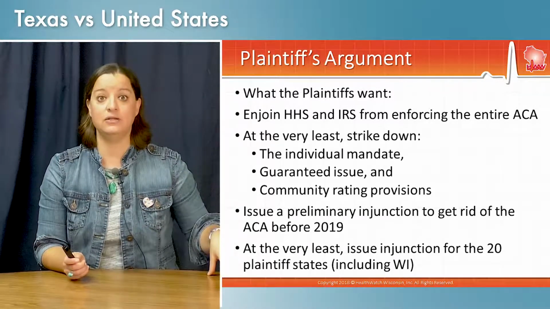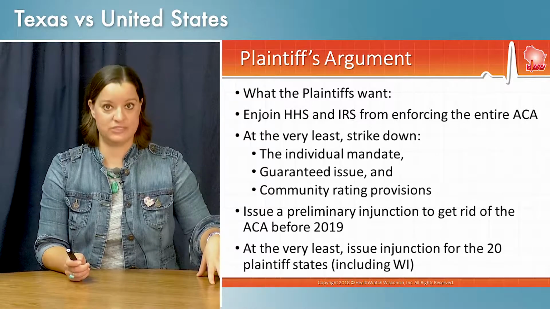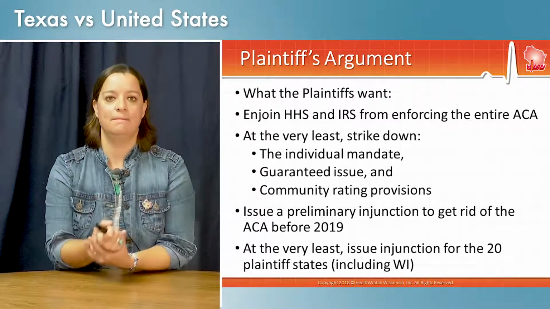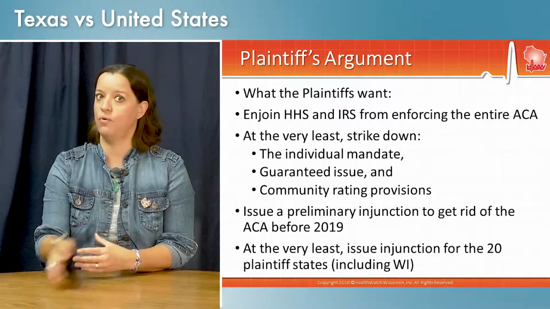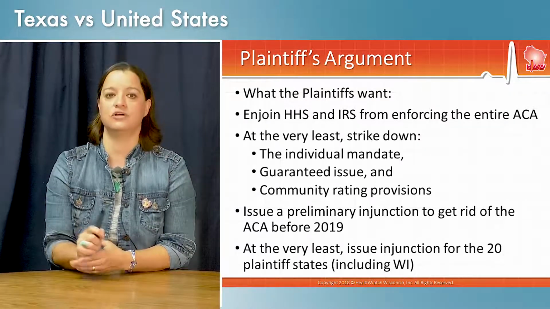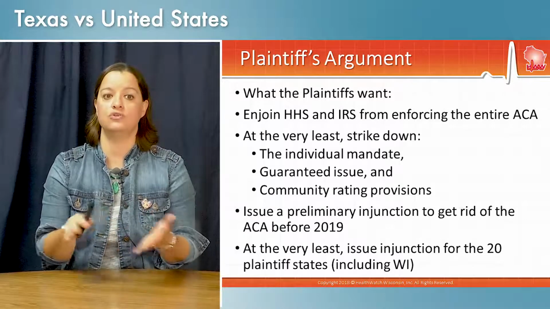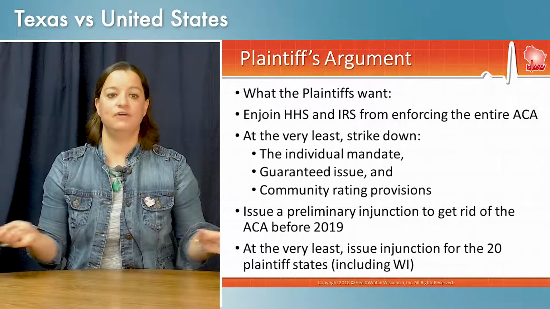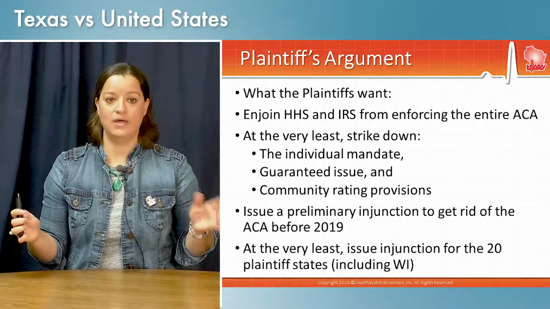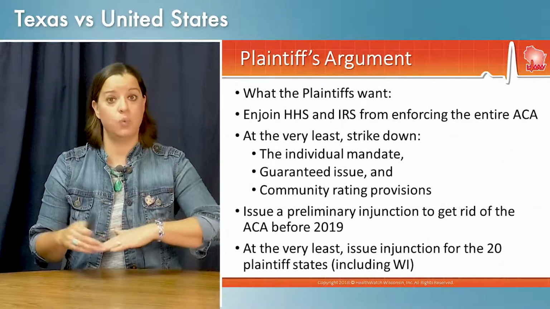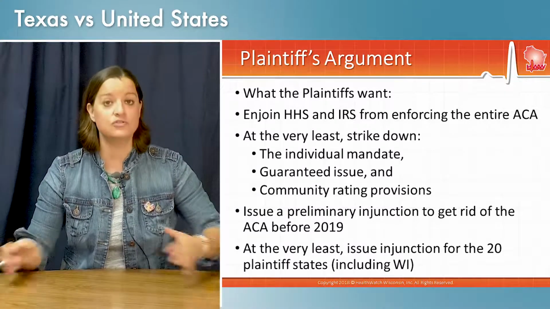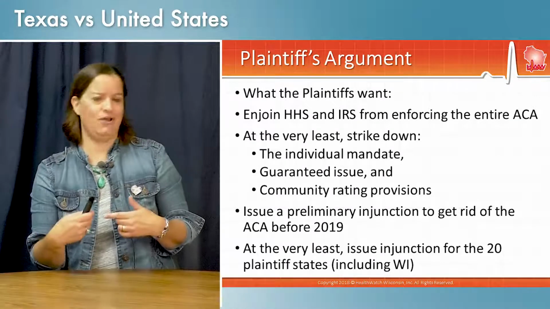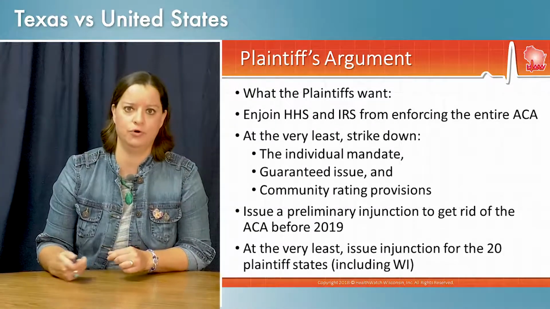So people will be buying insurance in open enrollment November 1st through December 15th, and the plaintiff states want this to not be around by January 1st, 2019. So before open enrollment, before the next plan year starts, they want the judge to issue his preliminary injunction to stop the Affordable Care Act from happening. At the very least, they want the injunction issued for the 20 states that signed on to this lawsuit. They're kind of hedging their bets a little bit and say, hey, maybe you don't want to scrap it for everybody, but scrap it for us, the 20 states that don't like the Affordable Care Act.